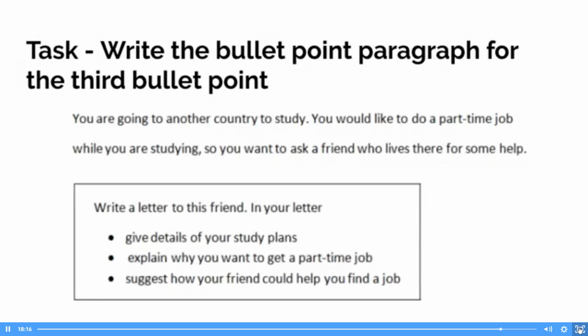"It'd be wonderful if you let me know about any job vacancies." That's a good start. "If you find any advertisements on" we would say the adverts are in newspapers. So if you could find any advertisements in newspapers, make sure newspapers is plural because we're talking about any newspapers. "I'd love to check them out." That's great. "Also, any recommendations from your colleagues or friends are even better. Anything at all is fine by me." That's a really nice response, Kishore. Just a couple of little things I mentioned there. So good job.